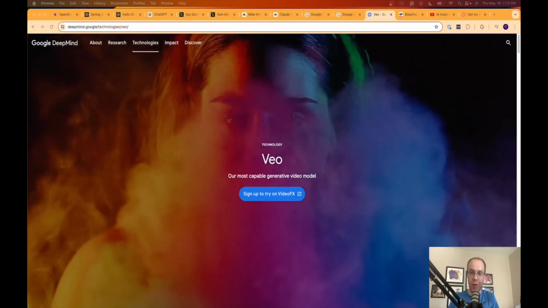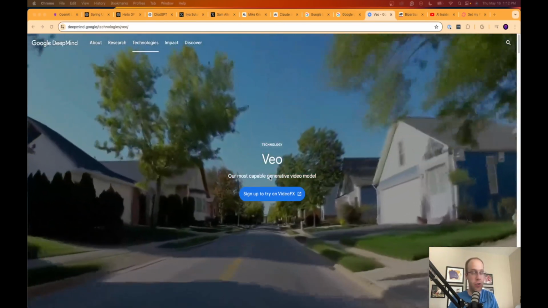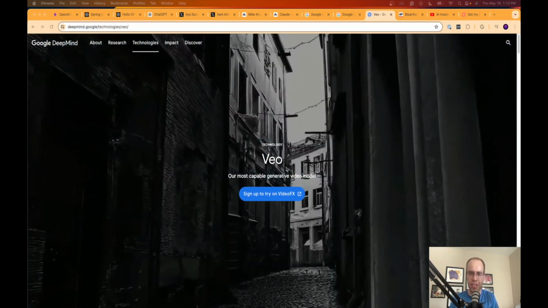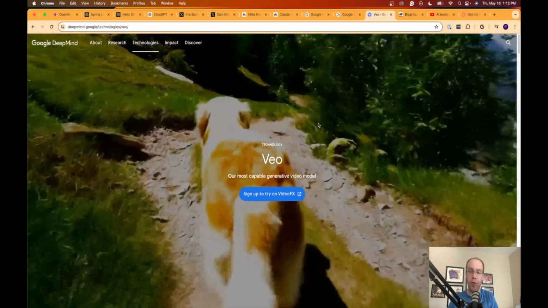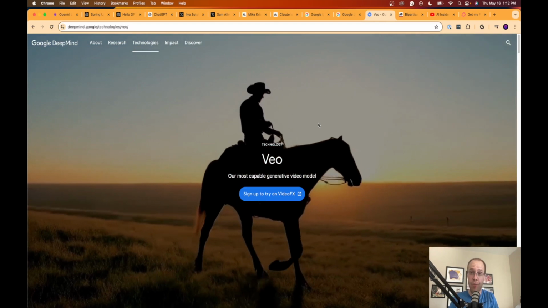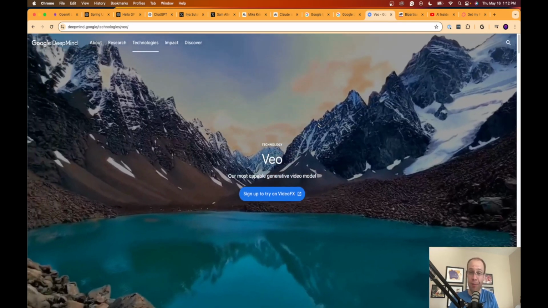Now, the final thing that I want to note about Google's I/O event was the introduction and announcement of their new generative video model called Veo. It's Veo or Vio. Let me know if I mispronounced that in the comments below. But if you have been in the AI world, you know that OpenAI announced their AI video model called Sora towards the end of 2023, and we now have a competitor from Google.